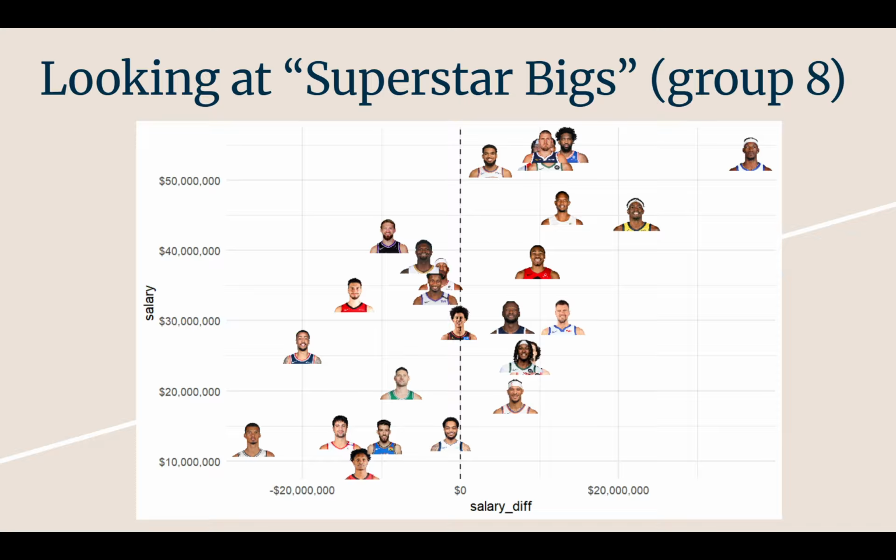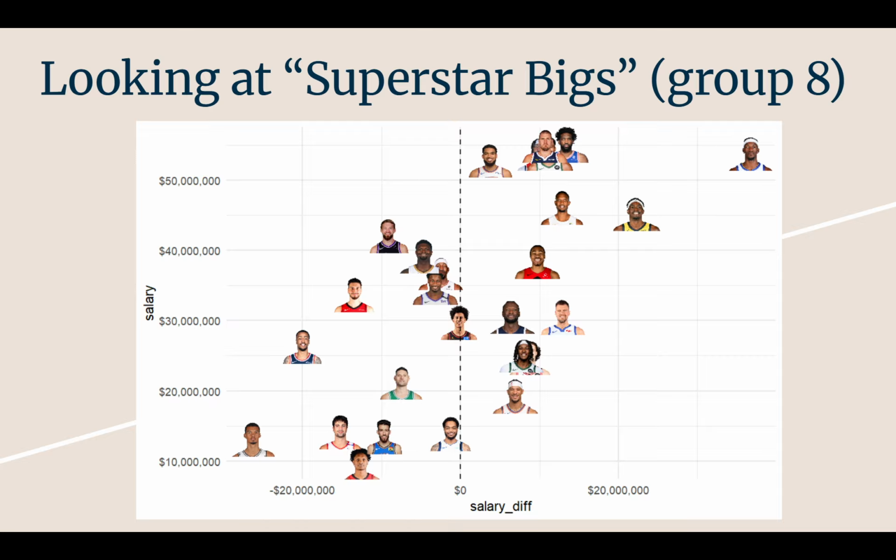And according to this model, based on the stats here, they're undervalued, although be it about 5 million to 15 million dollars undervalued per year, which is a decent sum that can get you a very solid role player, a very solid bench player with that difference. So, very interesting to look at here. It's also interesting to note that some places like the Kings, for example, are way under budget. I know that MPJ was on one of the earlier slides as well, and he's overvalued. Some of these places have money to spend, so they're willing to give a bigger contract, which is interesting.